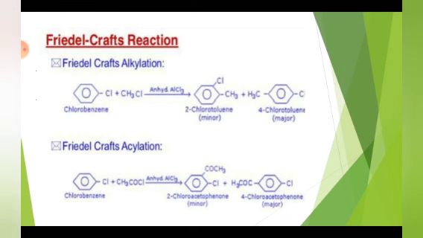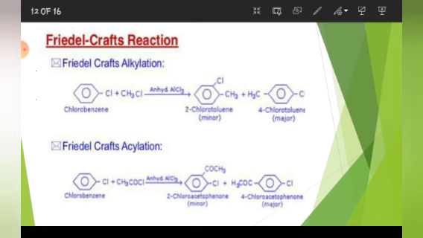which is Friedel-Crafts reaction. We can divide Friedel-Crafts reaction in two categories, Friedel-Crafts alkylation and Friedel-Crafts acylation. Okay, when we introduce CH3 group in the ring, it is known as alkylation, and when we introduce COCH3 group, then it is known as acylation, right?